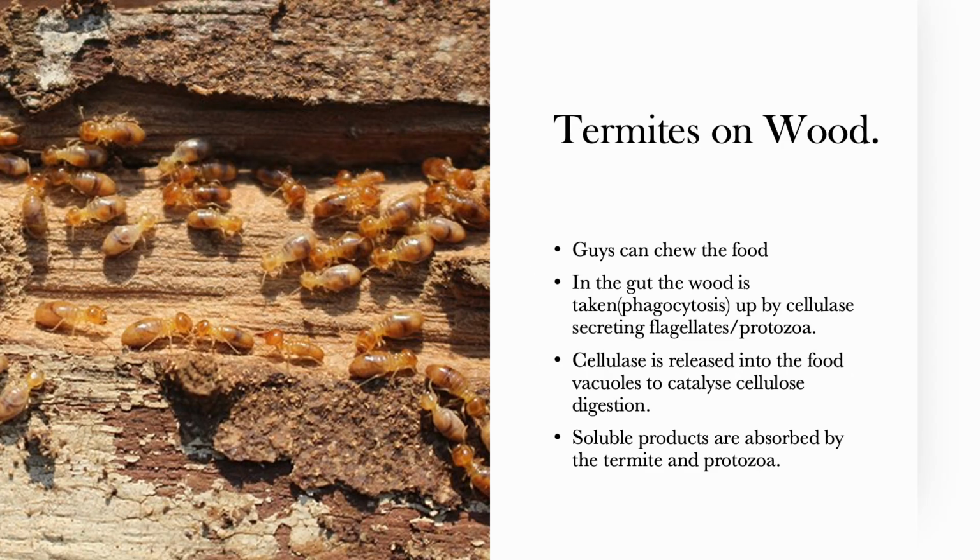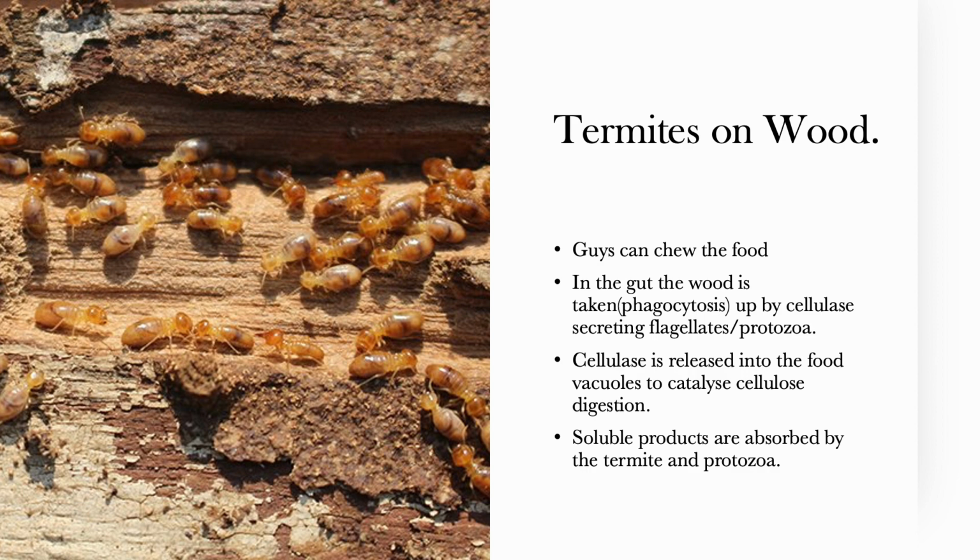Termites. Termites have sharp and strong mandibles. These mandibles help them to break up wood into tiny pieces containing cellulose, which they can easily swallow. However, they are unable to digest this, so on reaching the gut, the tiny fragments are taken up phagocytically by mutualistic cellulase-secreting flagellates or protozoans.